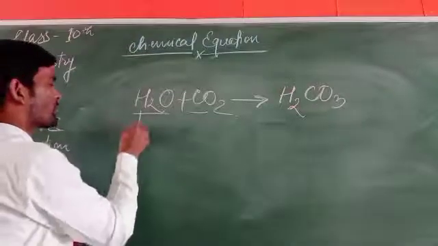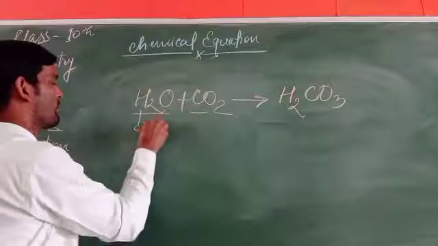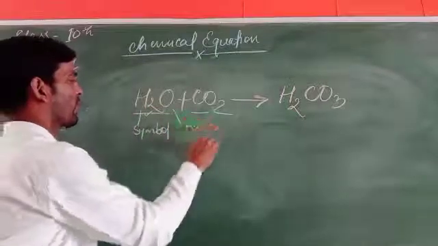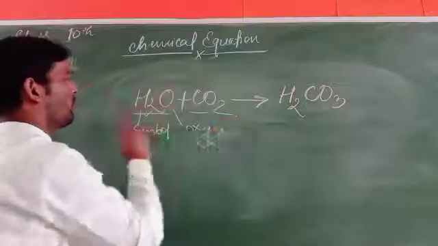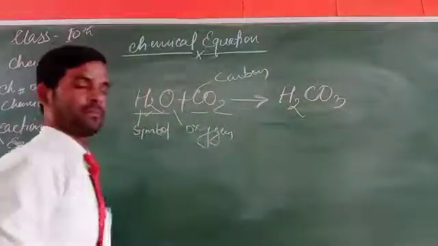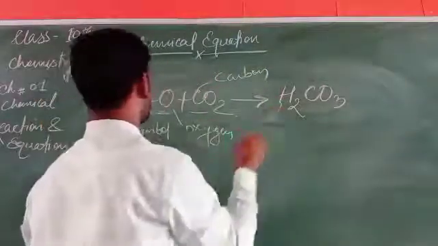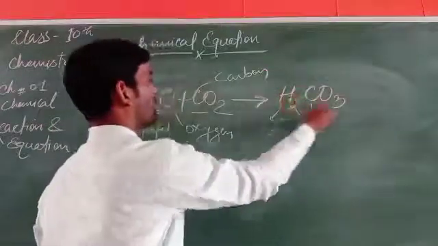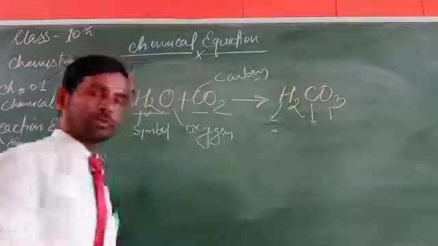So in which there is hydrogen. Hydrogen has its symbol H. Oxygen has the symbol O. C is the symbol of carbon. H is the symbol of hydrogen. C is the symbol of carbon. O is the symbol of oxygen.